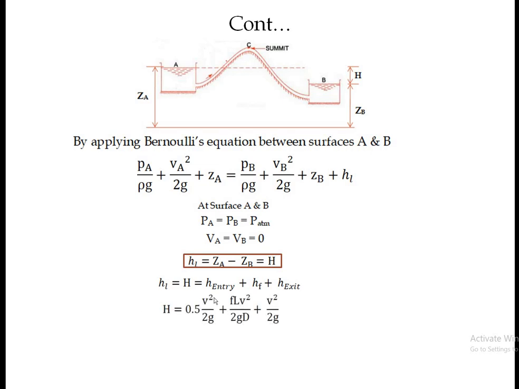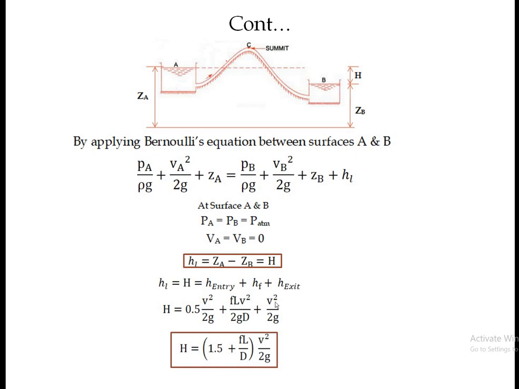Already we have discussed the head loss at the entry, that is 0.5 V square upon 2g, plus HF. According to the Darcy-Weisbach equation, the head loss due to friction is FL V square upon 2gd, plus at the exit, as we have seen in minor losses, the head loss at the exit is V square upon 2g.